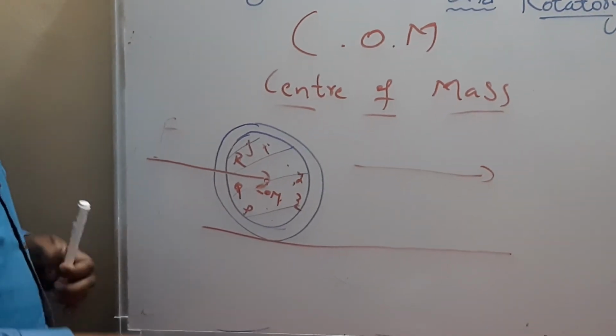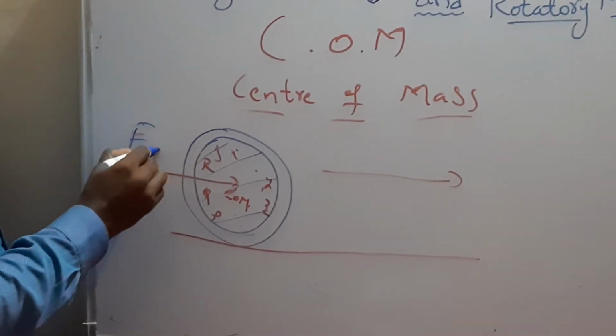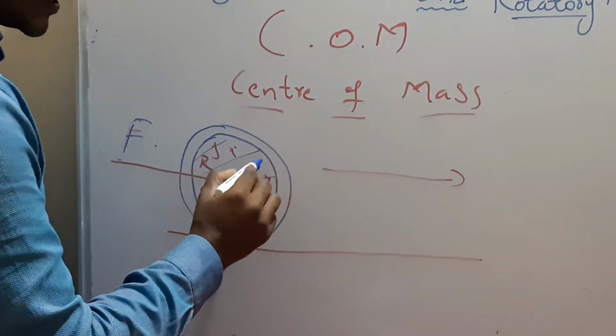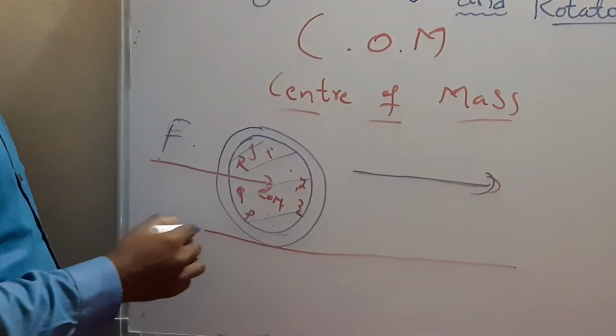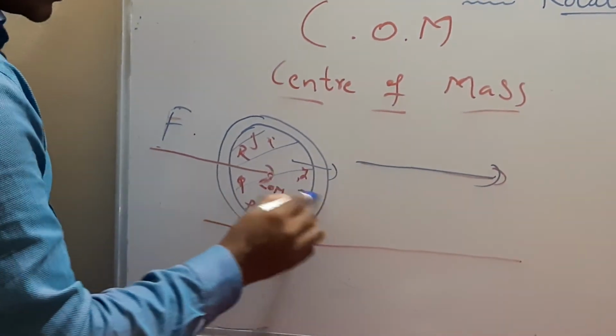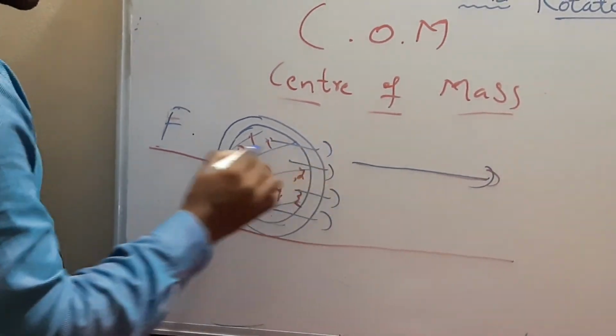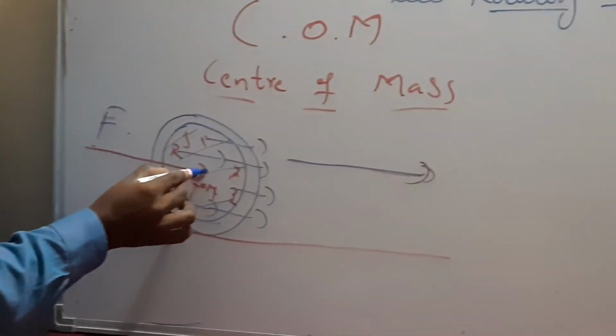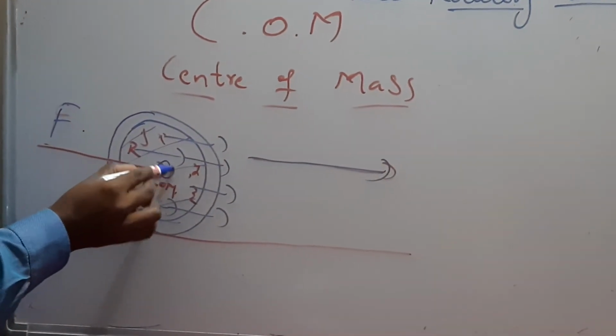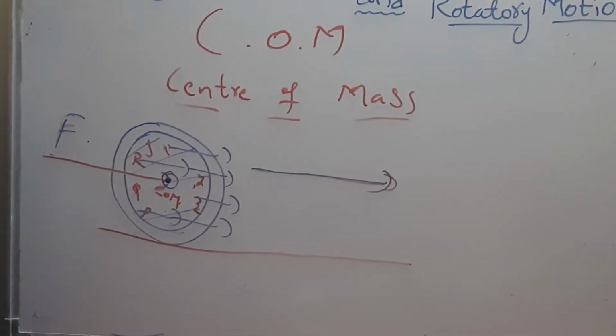Whenever I apply force at the point of center of mass, the object accelerates in the direction of the center of mass, means all other particles also move in the same direction, so that's why we call that point the center of mass.